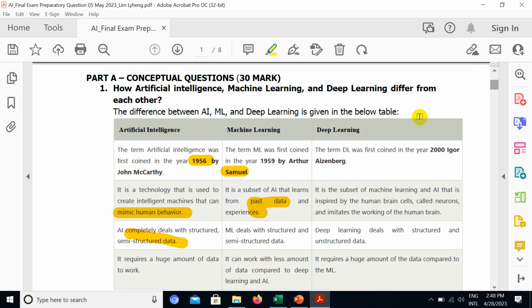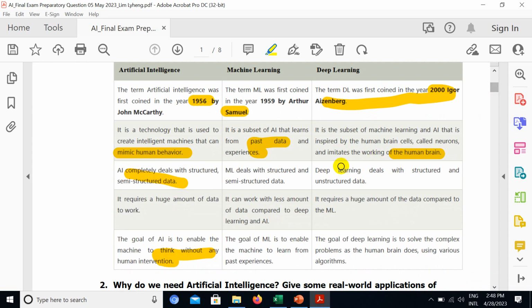So we go to deep learning. The term DL was first coined in the year 2000 by Igor Aizenberg. It is a subset of machine learning and AI that is inspired by the human brain cell, which we call a neuron, and imitates the working of the human brain. If you know how the human brain works, then you can develop deep learning based on the human brain. Deep learning deals with structured and unstructured data.